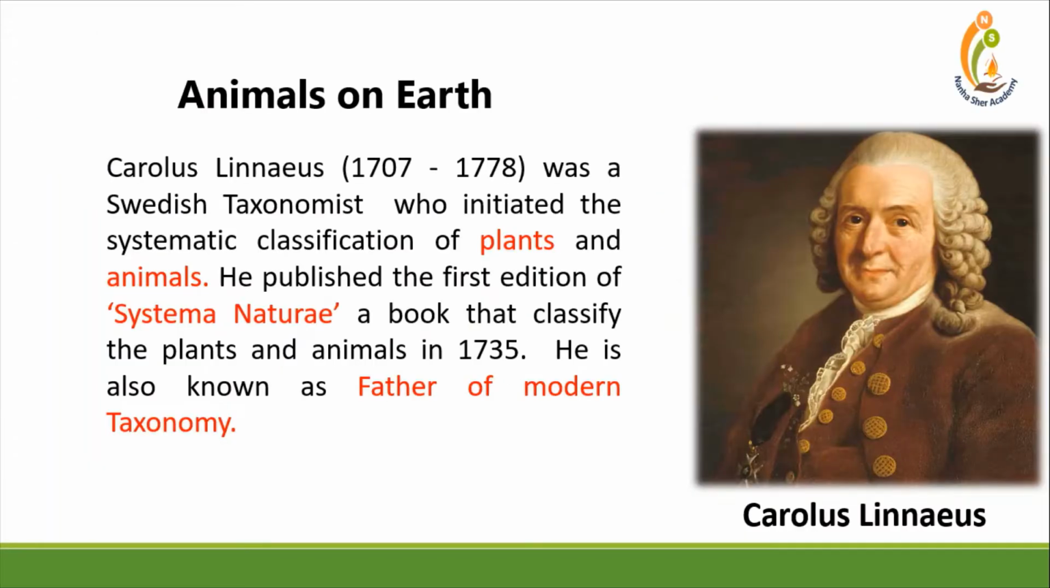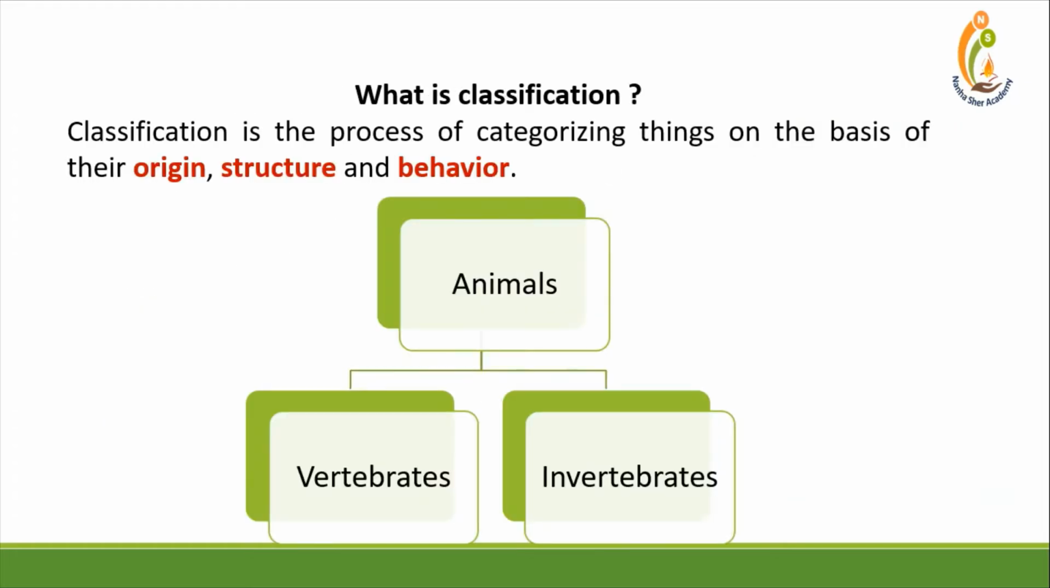Today we are taking animals on our planet. Animals on Earth. Carolus Linnaeus was a Swedish taxonomist who initiated the systematic classification of plants and animals. He published the first edition of his famous book Systema Naturae that classified the plants and animals in 1735. He is also known as the father of modern taxonomy.